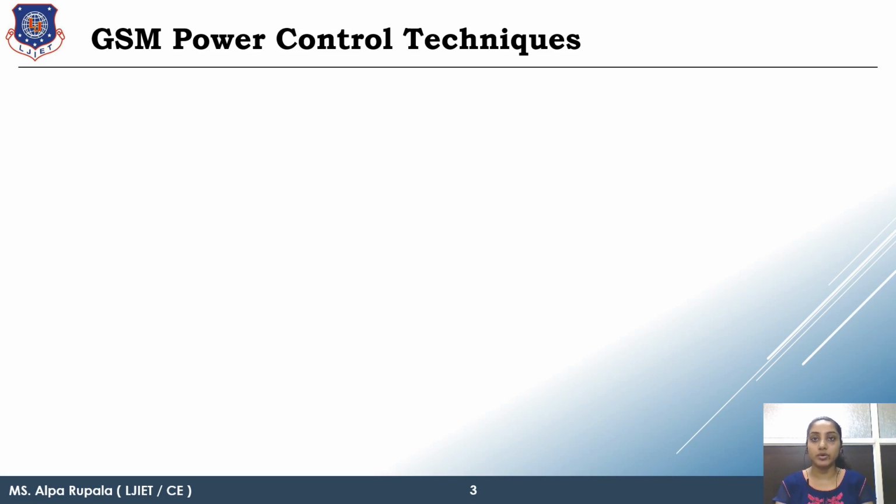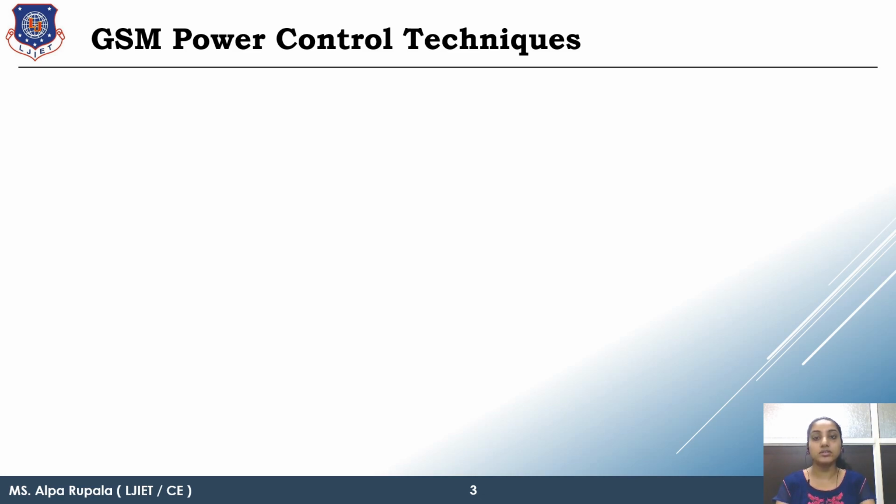GSM power control techniques. Now basically, what is a power control technique? We have already learned about the antenna, that the antenna is a transceiver which transmits and receives electromagnetic waves, but it converts these electromagnetic waves from a high frequency current. So ultimately what we are providing to the antenna is a high frequency current.